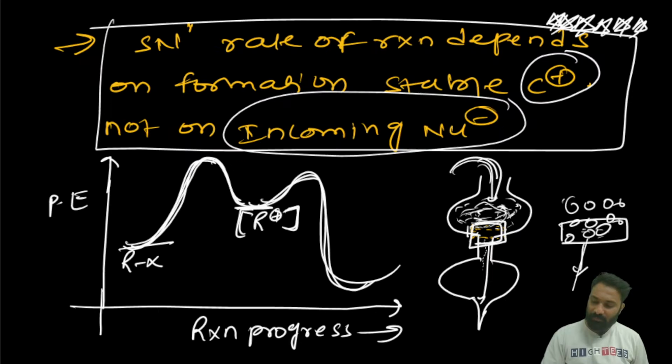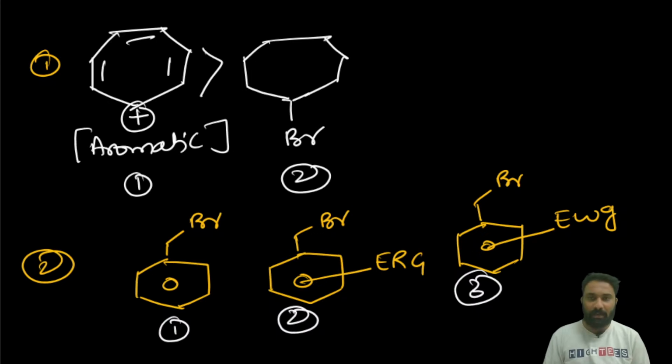If there is a mesh sheet and you add sand to it, what happens? The sand passes through the mesh and goes down very fast. The same thing happens in the reaction, as in the energy profile diagram. The formation of the carbocation is a slow step. Once the carbocation has formed, the product will be formed very fast. This is the energy profile diagram of the SN1 reaction. I explained it clearly, and then we did some questions based on that. Yesterday we ended the class here.